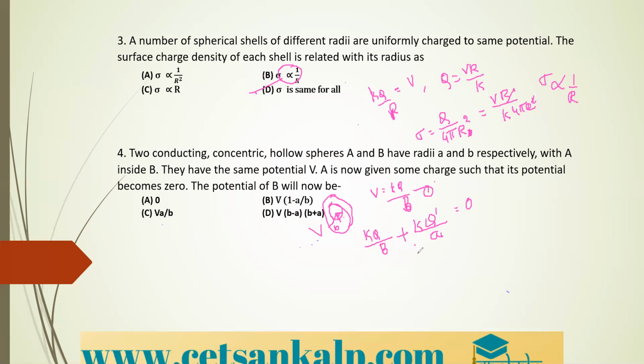So again, if I simplify the equation for Q dash is equal to. So you understood, here we take K common. So after taking K common, if you transfer it to the other side, it will become 0. So you are getting only Q by B plus Q dash by A. Therefore, Q dash is equal to minus Q into A divided by B. This will be your equation 2.